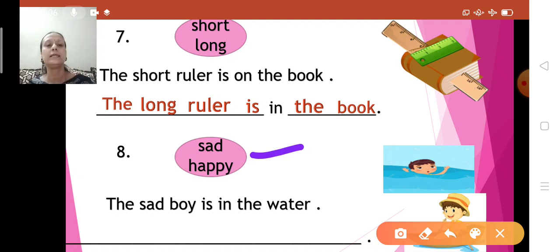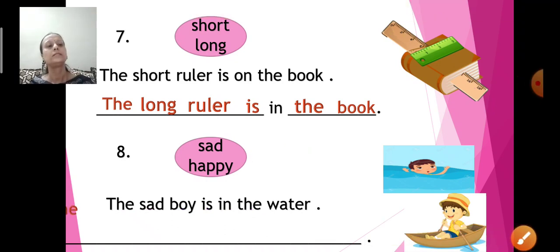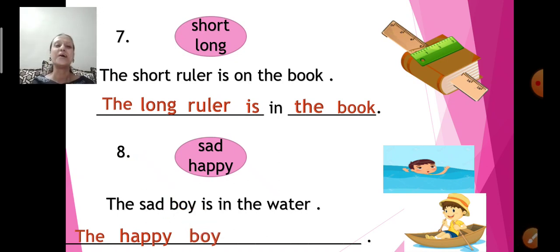So can I say the sad boy is in the water? If the sad boy is in the water, how is this boy? Children, how is this boy then? Happy boy.